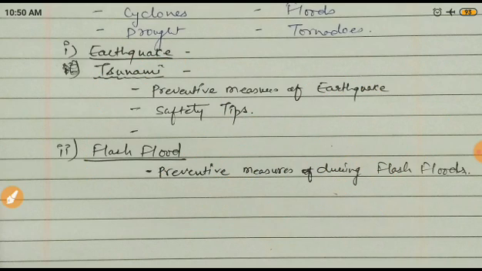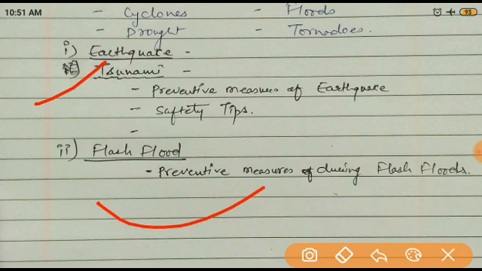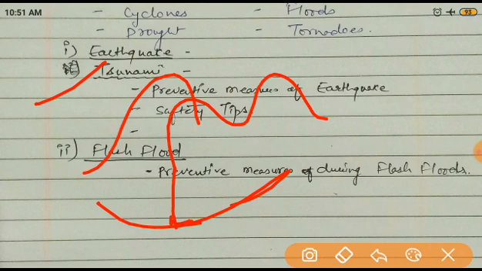Actually, this tsunami is generated by the impulsive displacement of the seabed, as I told you. Because of the displacement in the seabed, there are very high waves.